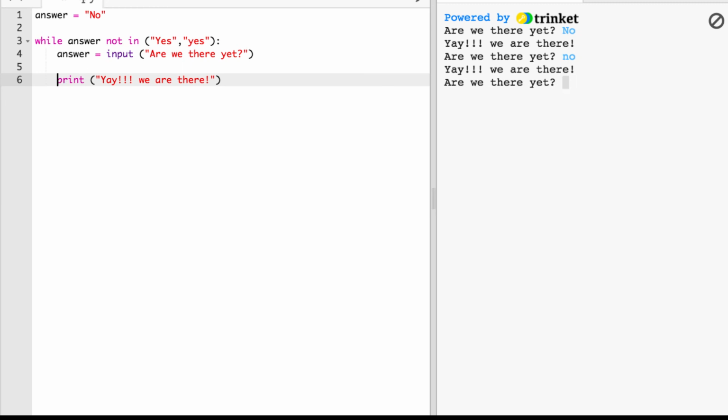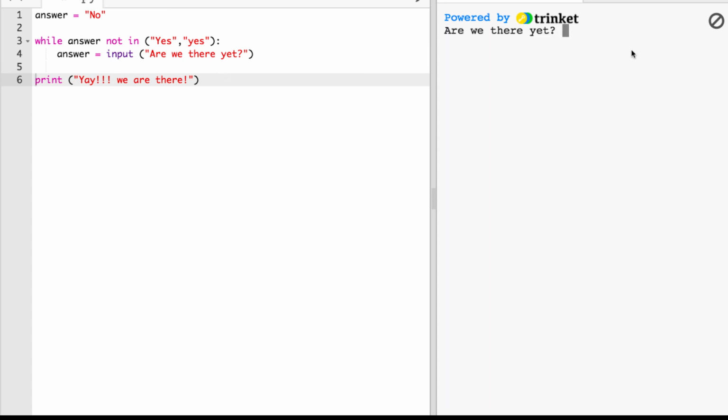So what we're going to do is unindent that. And so now I don't get to that line, number 6, until I get a yes. Until it breaks out of that loop, until it finishes the loop, that's when it gets to line 6. Otherwise, it stays on lines 3 and 4. It keeps repeating this code. It keeps repeating whatever's indented after this first while statement, the while with a colon. After that, everything indented will repeat.